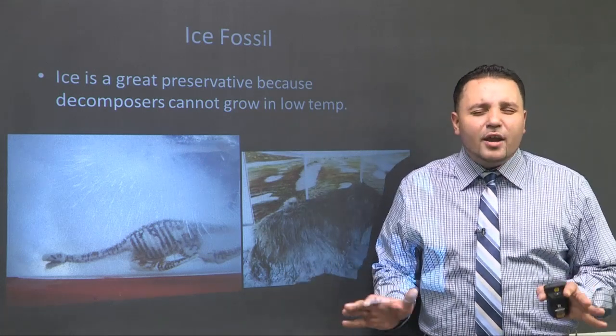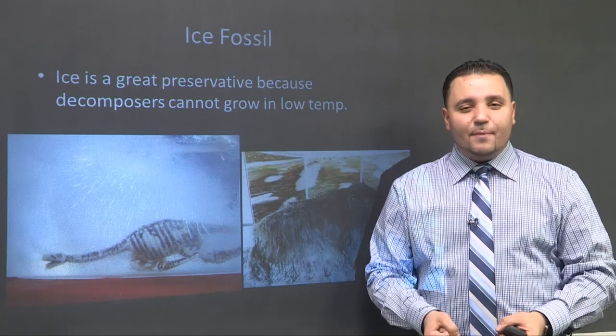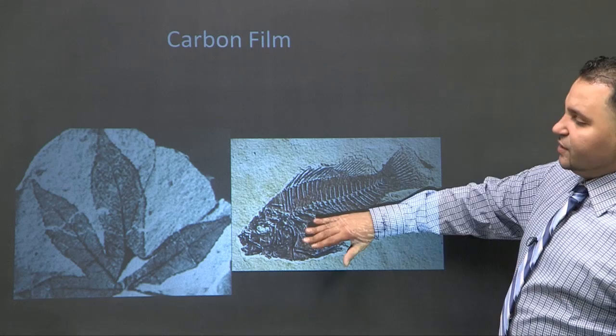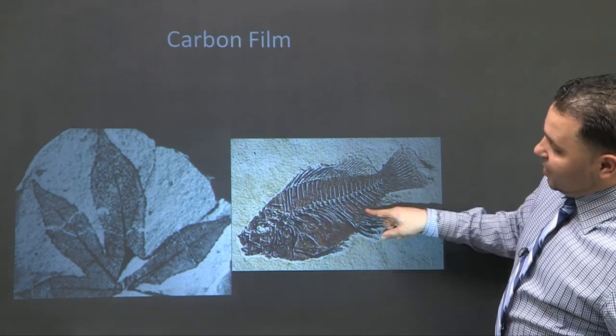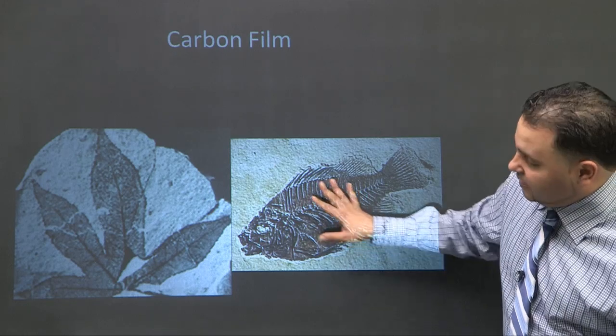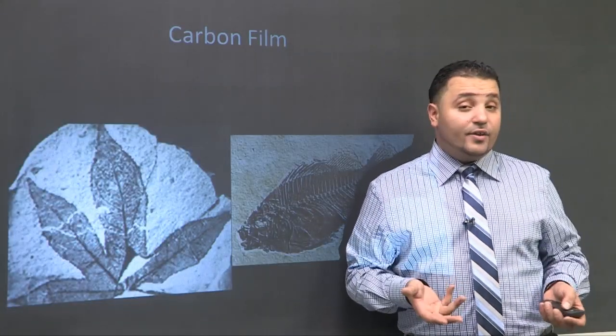They used blow dryers to melt the ice. They were able to grab the hair. It was a really astounding moment. Carbon film leaves a stain, but you know what? I could tell a lot from this picture. I can look at the details. I can see the bone structure. I can see the scales, the rib, and so forth, where the gills are.